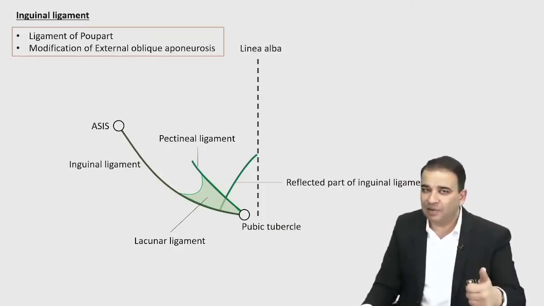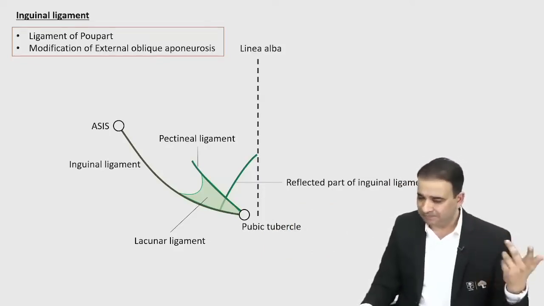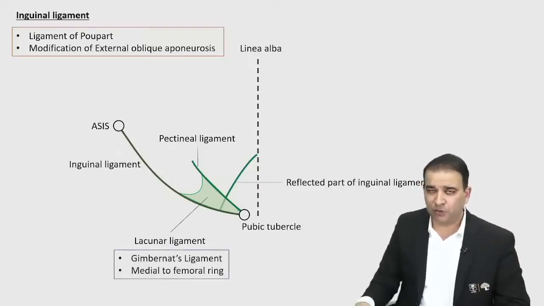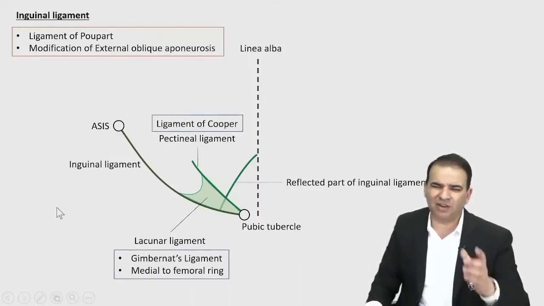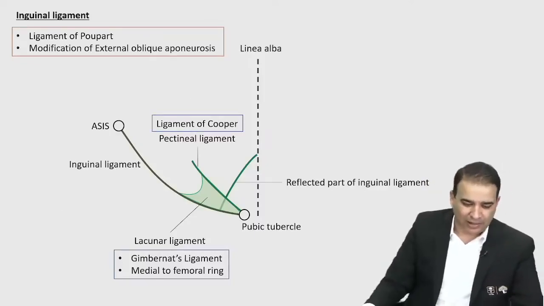So pectineal ligament running on the superior ramus of pubis, lacunar ligament, which is also called as a Gimbernat's ligament, which is basically forming a medial relation of femoral ring also, I told you. Pectineal ligament, I told you Cooper's ligament बोलते हैं इसको. Alternative name की जरूरत नहीं है, I'm just saying. And reflected part of inguinal ligament, they are all extensions.